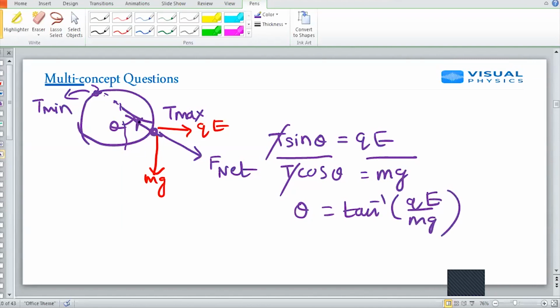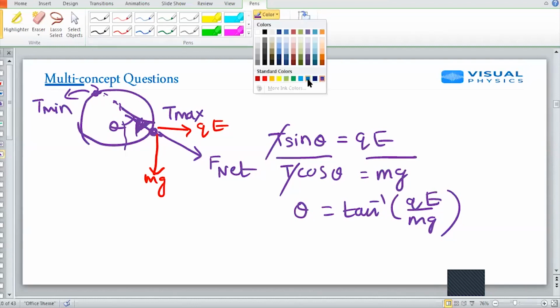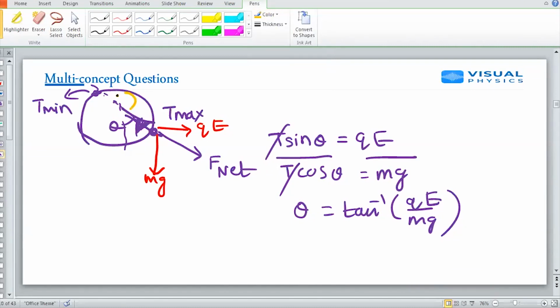But I have found tension at maximum point. The question is asking tension at minimum point. So answer will be this theta plus pi. So my T minimum will be at pi plus theta. Very good, Naveen. Next.